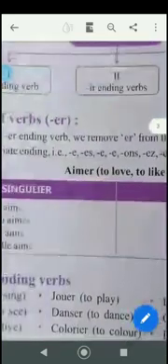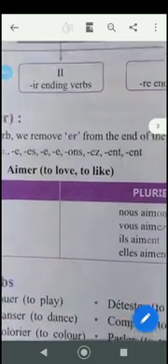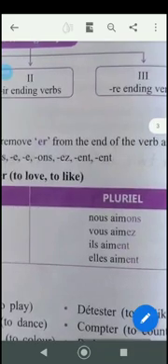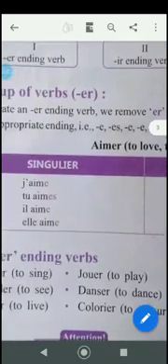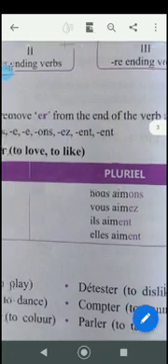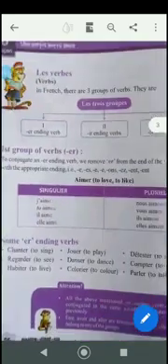Is it clear? So how are you going to conjugate this? J'aime, tu aimes, il aime, elle aime, nous aimons, vous aimez, ils aiment, elles aiment. You have to keep in mind that all the pronunciations are the same, like aim. Only for nous and vous you are going to change it, aimons and aimez. Whereas for il and elle, ils and elles, the ent is not pronounced, so it is just aim. So you have to do the pronunciation very well.